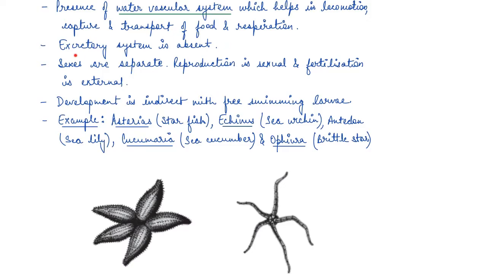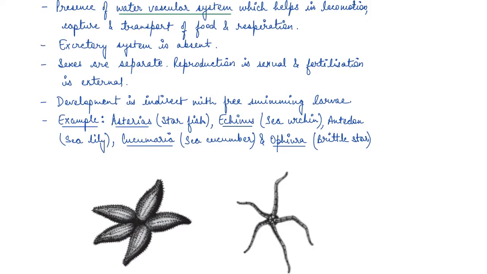They are dioecious, so the sexes are separate. Reproduction is always sexual, and fertilization is outside the body, so fertilization is external. Now, development of the embryo is indirect, in the form of free living larvae, and these larvae are different from the adult. So adults are radially symmetrical and larvae are bilaterally symmetrical.